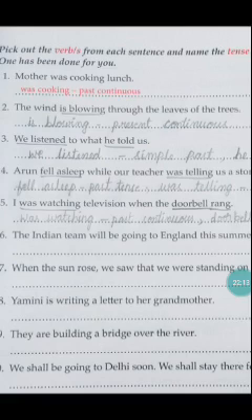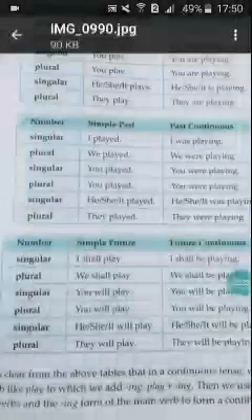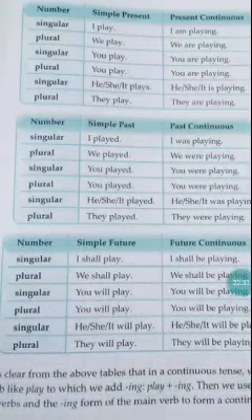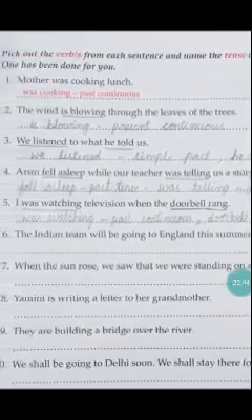Third one, we listened to what he told us. What are the action words here? Listened, told. So what are the helping words given? We, he. So we listened. Here we played means what is that? Simple past. So write it as simple past, and then he told. The same thing. He told. Simple past.